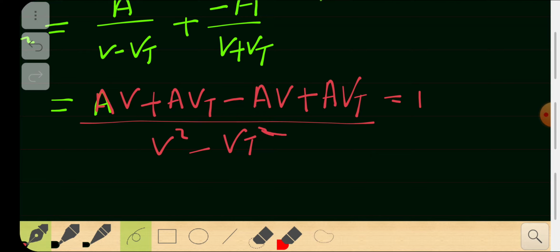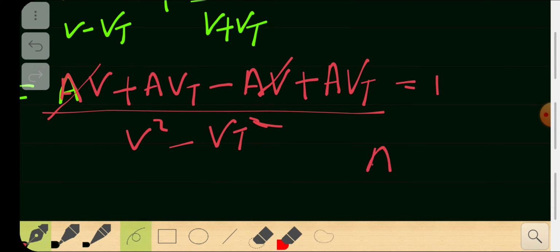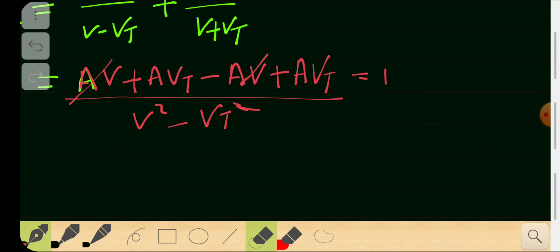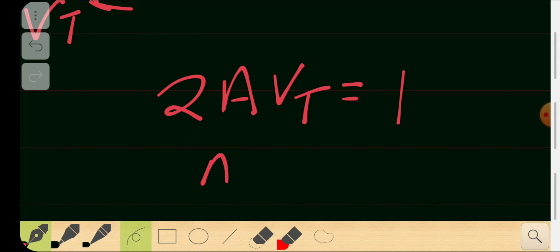So I see that a v and a minus a v cancel each other. That's why I put minus a right there. Okay, just for you guys. So we found out that a vt plus a vt is 2a vt. Simplify that. So you get 2a vt must be equal to what? 1. So you found out a. So a is equal to 1 by 2 vt.